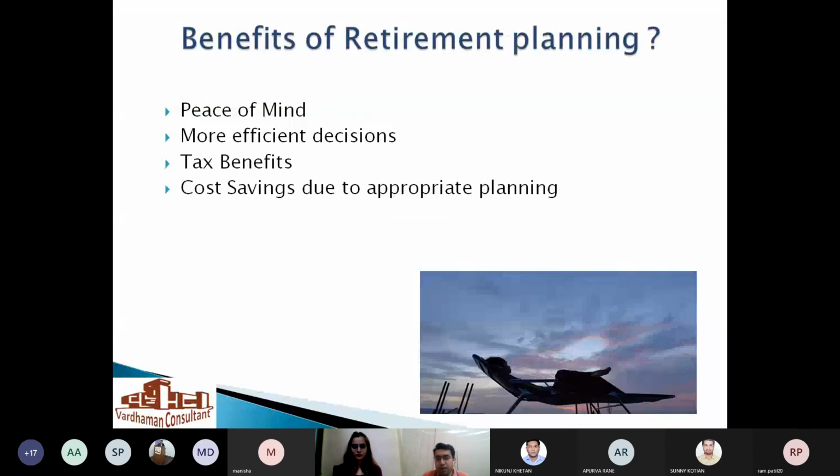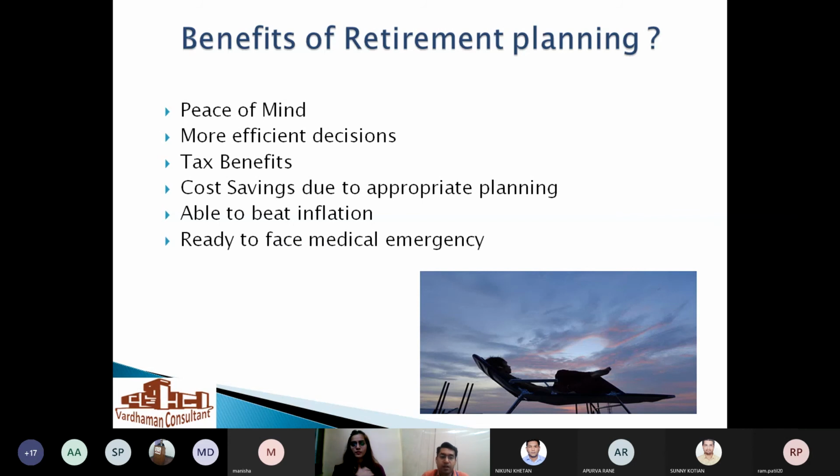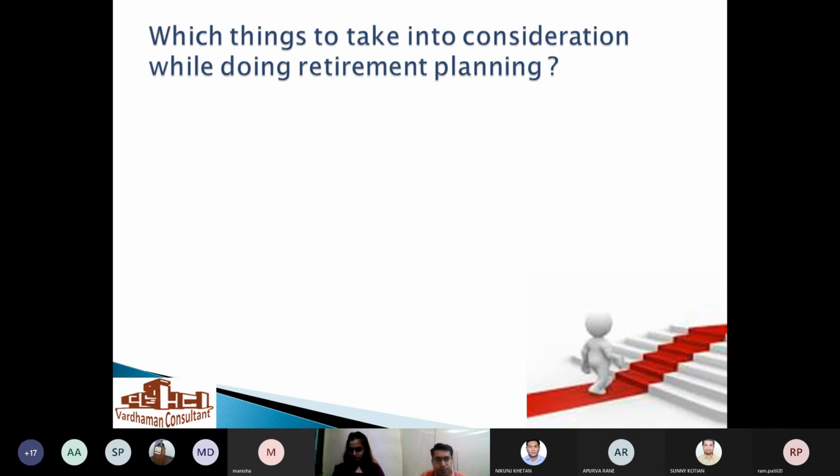Cost saving due to appropriate planning, of course, we can save tax and we can save cost. Whatever is not required, we will not spend on that. Able to beat inflation, depending on the type of instrument you invest through, you may be able to beat inflation. Ready to face medical emergency. If there is any medical emergency and you have a good corpus in your retirement planning fund, you can beat those medical emergencies without any problem. Hence, again, retirement planning is a very important tool.